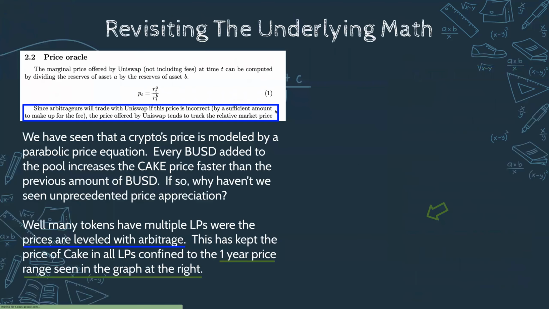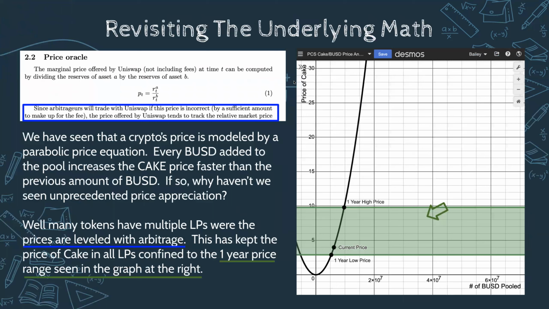Well, let's take a look at this underlying math. The bad news is that a token like Cake has multiple different liquidity pools, and it's a popular token. And part of Uniswap's original vision was that there's going to be some arbitrage that will steady the price, correct it, and establish a market price.